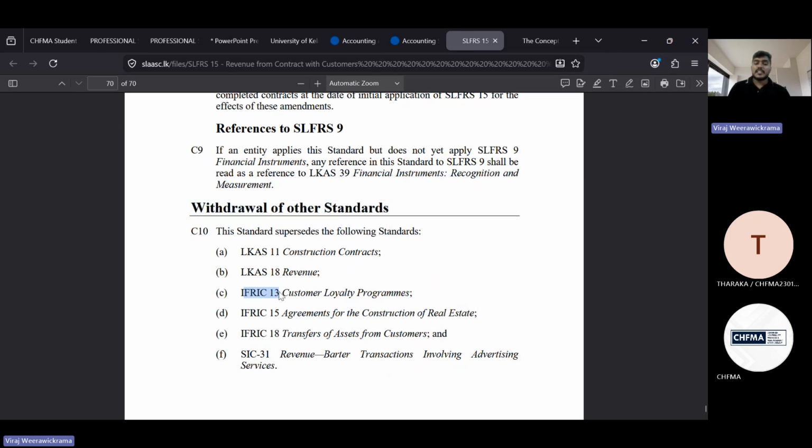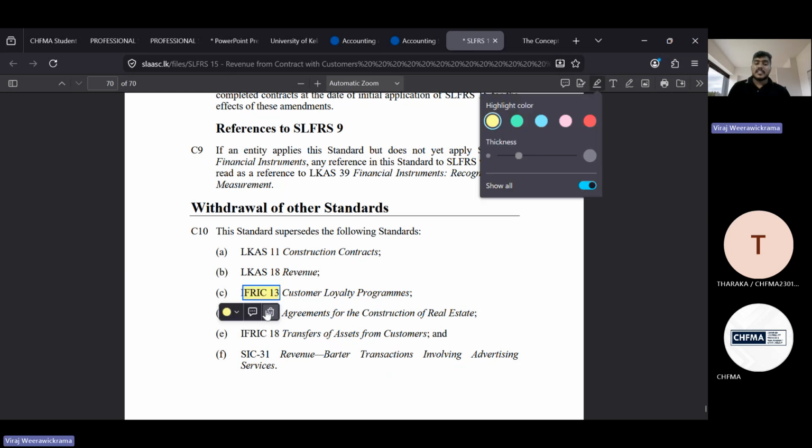Here you can see SIC and IFRICs which were withdrawn with the introduction of the new accounting standard. Clearly you can see what kind of IFRIC or SIC pronouncement was withdrawn as a result of this new accounting standard. That's what you need to understand.